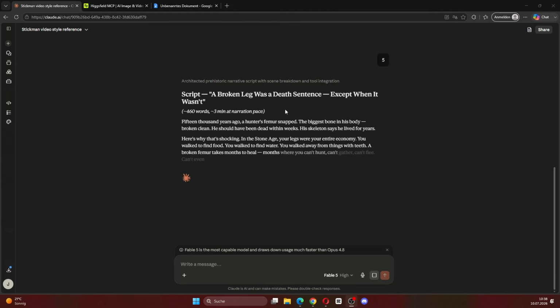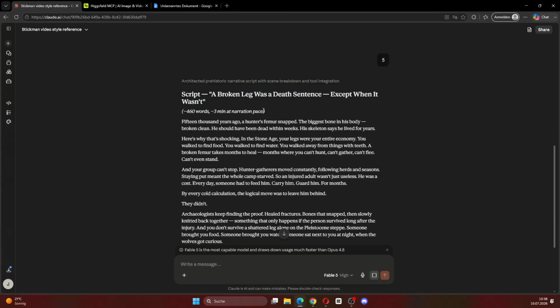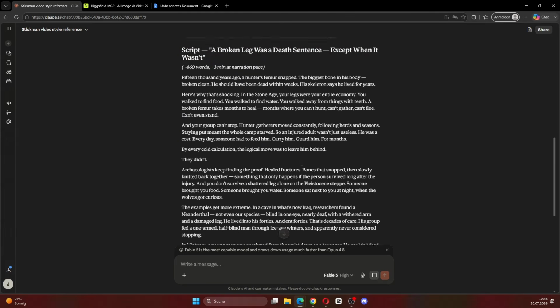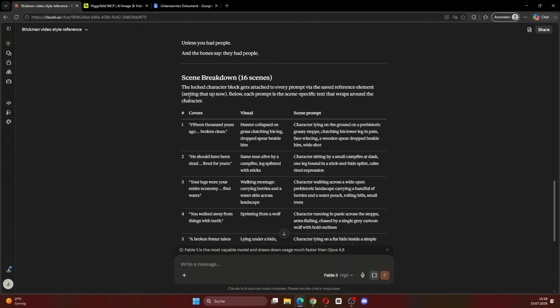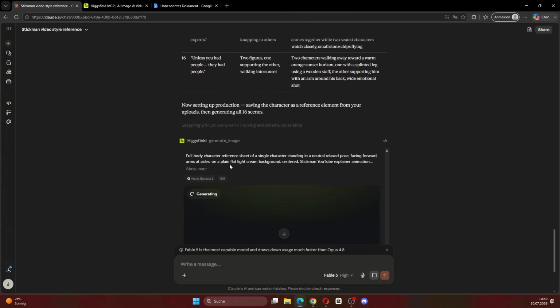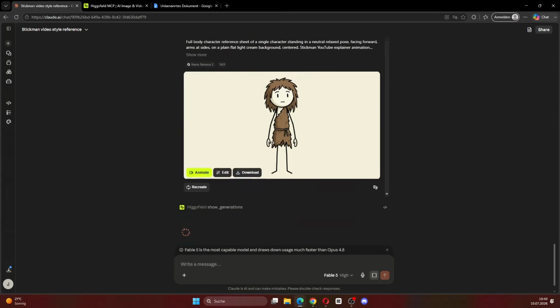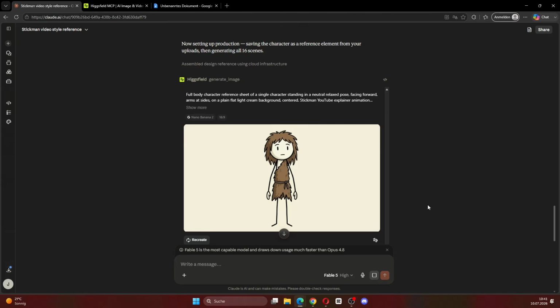Now, as you can see, Claude is generating the script. I set the duration to around 3 minutes for now, because I don't want this example to be too long. But obviously, you can change that in the prompt if you want a longer video. Now, Claude creates the scenes for the video. For this example, we have 16 scenes. And Claude already selects Higgsfield to generate the images for the scenes. Here it automatically created a main character. This will be the character that appears throughout the video, so it feels more consistent.